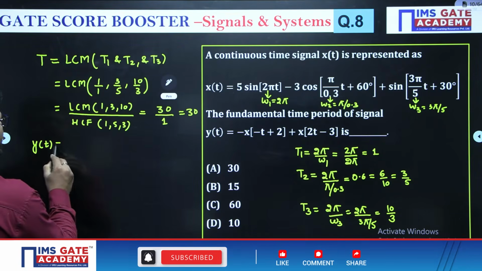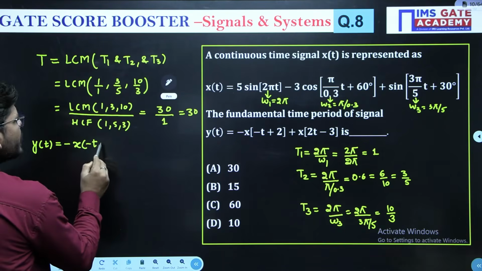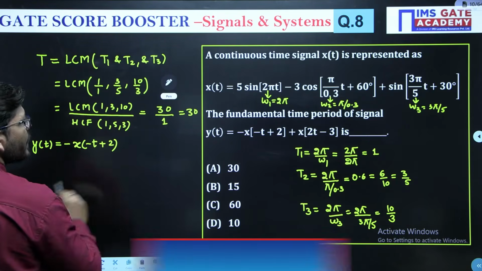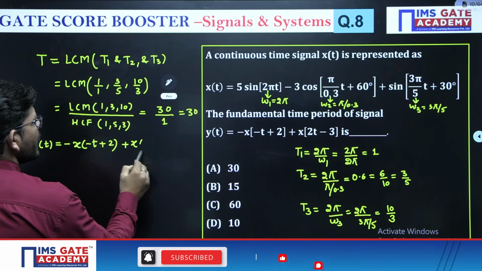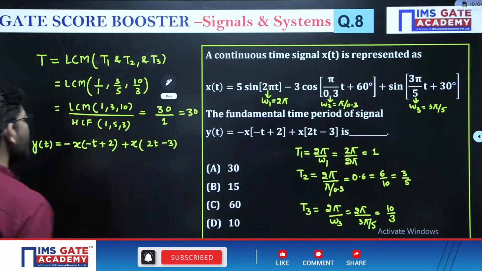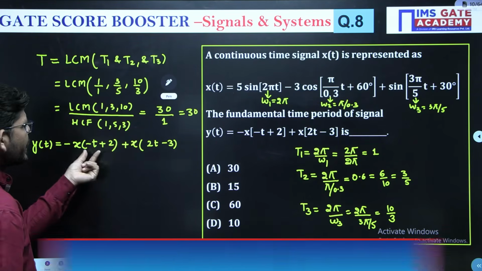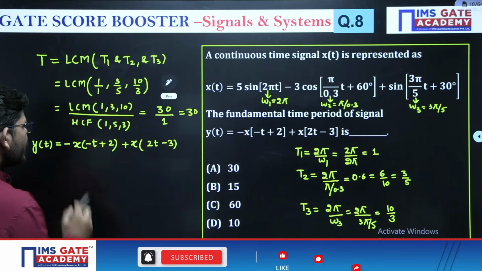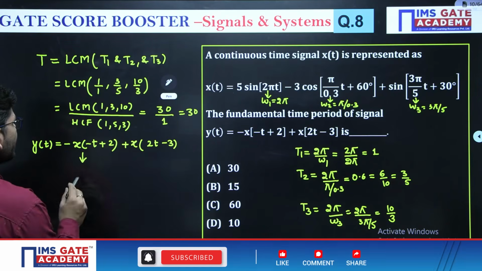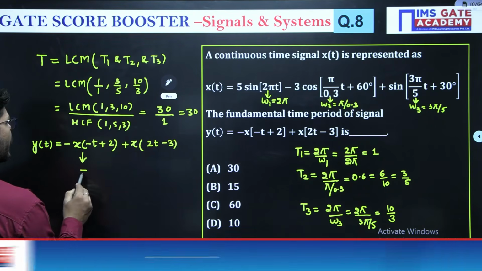Now they framed another signal y(t), which is minus of x of minus t plus 2 plus x of 2t minus 3. Okay. So what they have done here, in the same signal x(t), they are doing shifting and reversal. Shifting and reversal does not affect the time period. So the time period here will be 30.